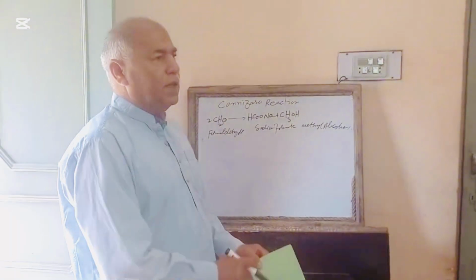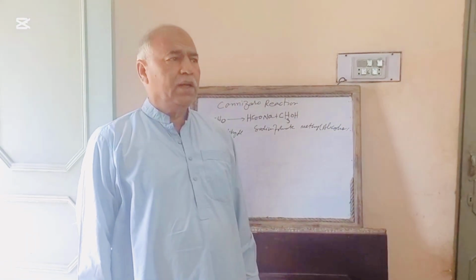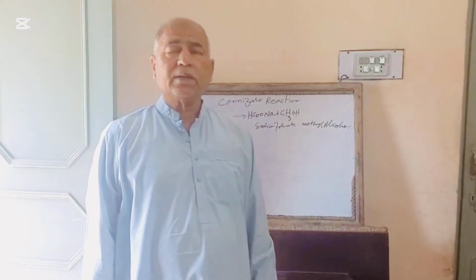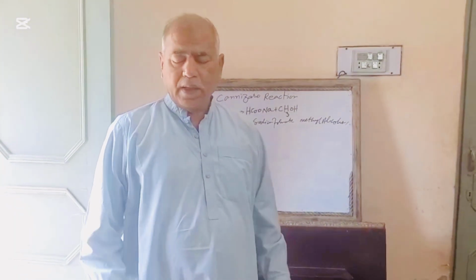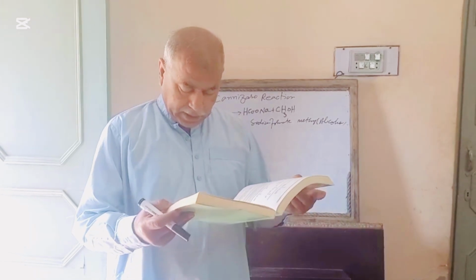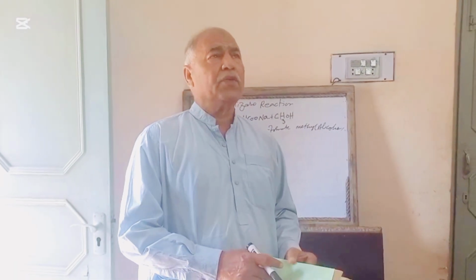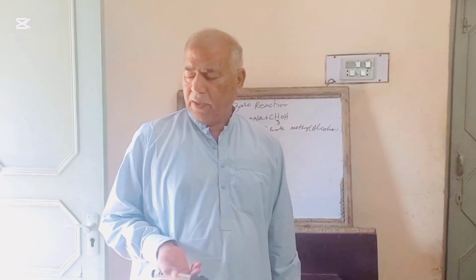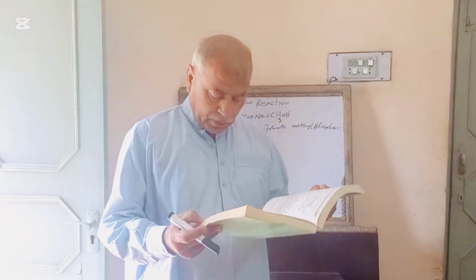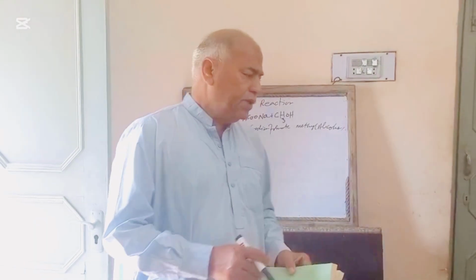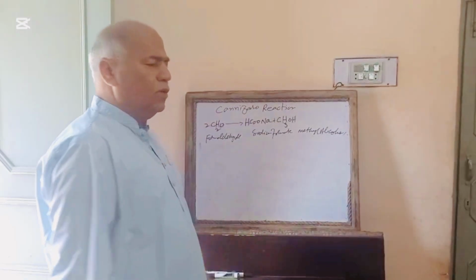The aldehydes which lack alpha hydrogen can give rise to the Cannizzaro reaction. The aldehydes which lack alpha hydrogen, यानी जिनमें अल्फा हाइड्रोजन नहीं होते, when heated with concentrated sodium hydroxide solution, undergo a disproportionation reaction.